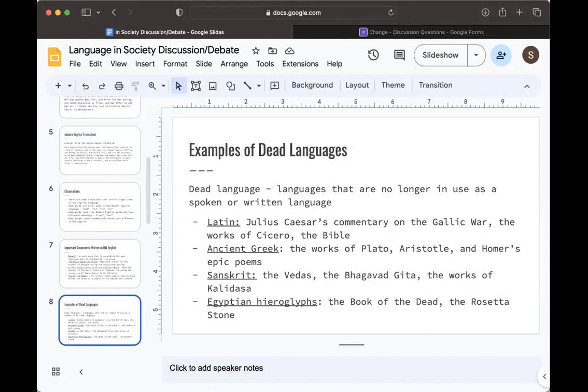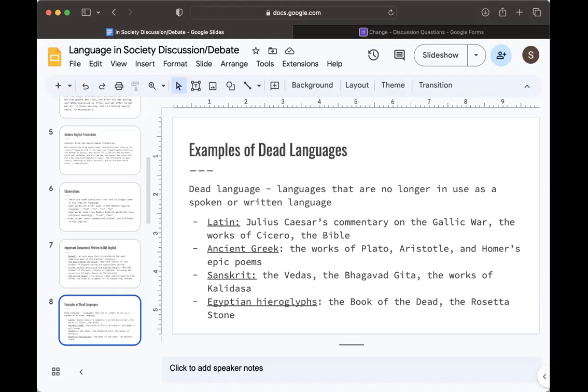We have ancient Greek, the language of the works of Plato, Aristotle, and Homer's epic poems. We have Sanskrit, in which the Vedas, the Bhagavad Gita, and the works of Kalidasa were written. And we have Egyptian hieroglyphs, in which the Book of the Dead was written, and so was the Rosetta Stone.